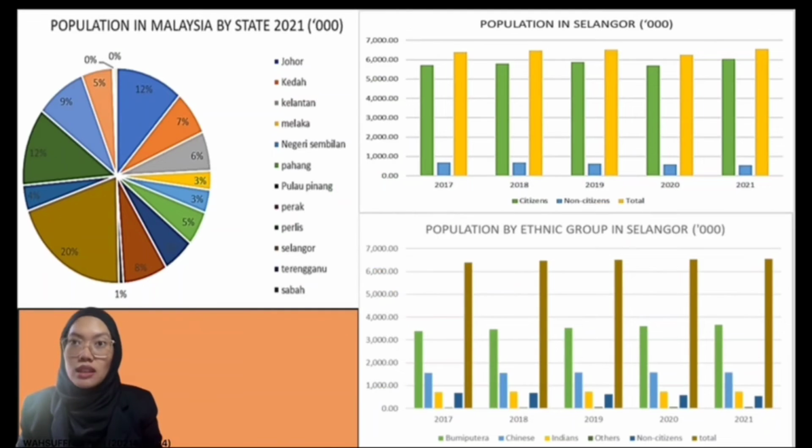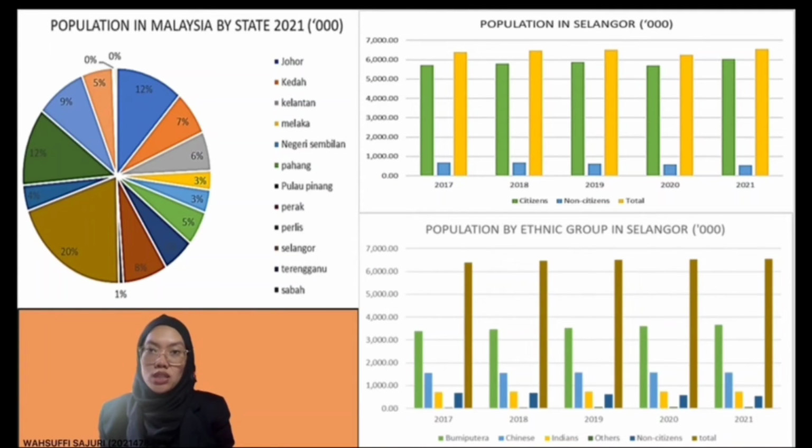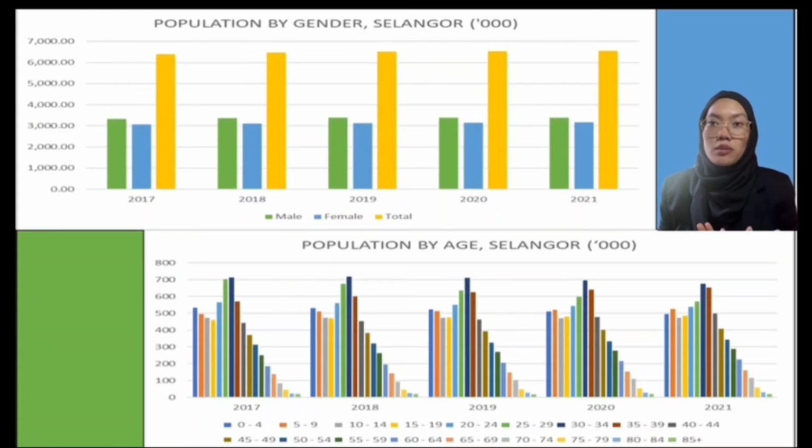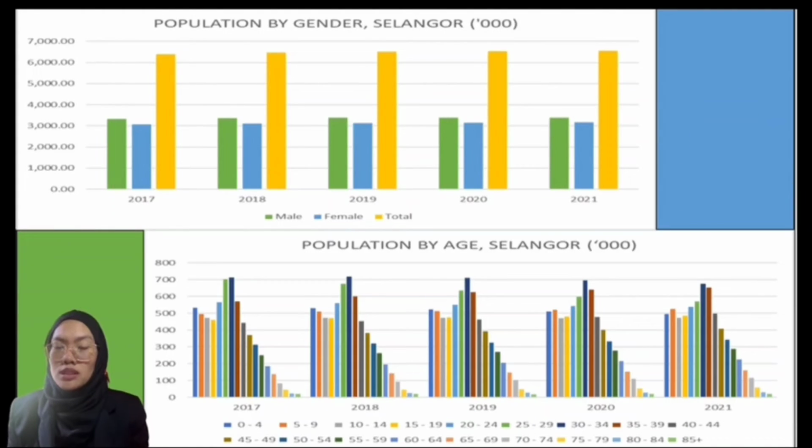Based on this pie chart, Selangor has the highest population in Malaysia, followed by Sabah and Johor. Moreover, the population in Selangor shows the number of citizens is higher than non-citizens. Malaysia's citizenship can be categorized into 4 categories, which are Bumiputra, Chinese, Indian, and others. Based on the bar chart, Bumiputra has the highest population by ethnicity in Selangor. Again, the gender was dominated by male in Selangor. For the whole period of 2017 to 2021, the majority of the population is in the age range of 30 to 34, while the minority is 85 years old and above.